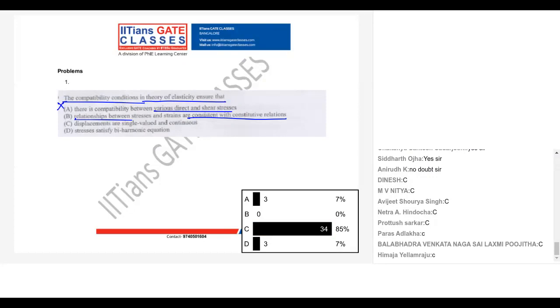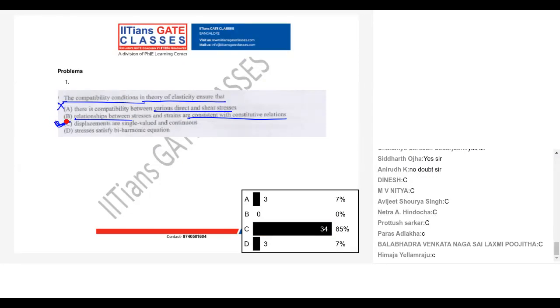Do you think compatibility says that? No. When we discuss the compatibility equation, what it says is that the deformed body is continuous and there is no void. That means your displacement field is continuous and single valued. C is the correct answer.